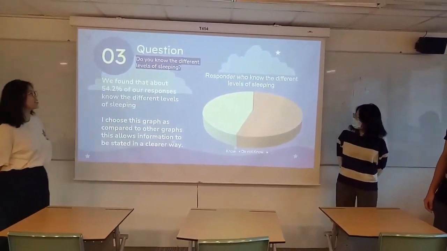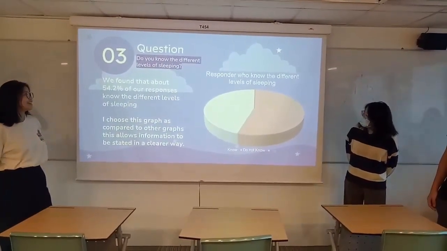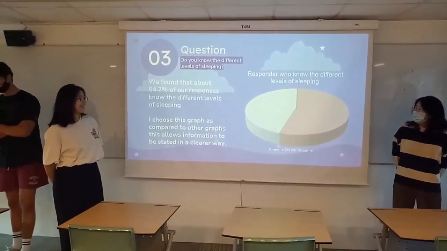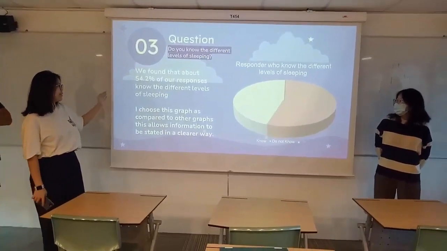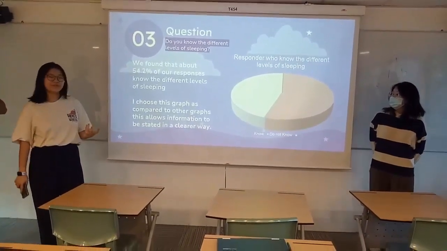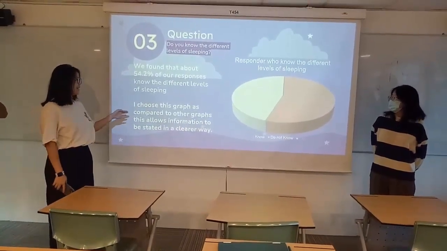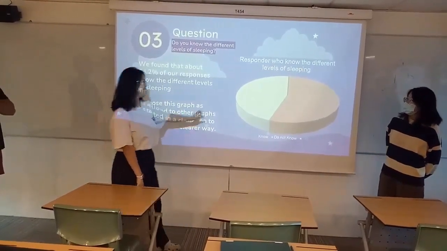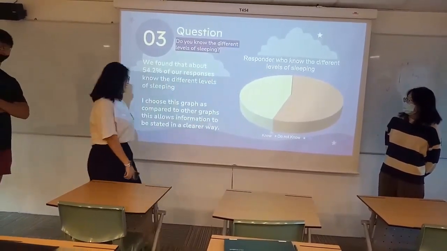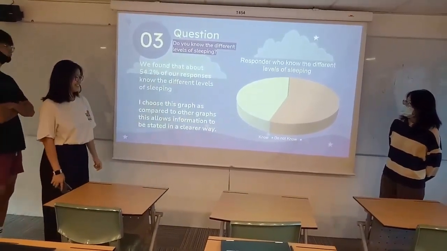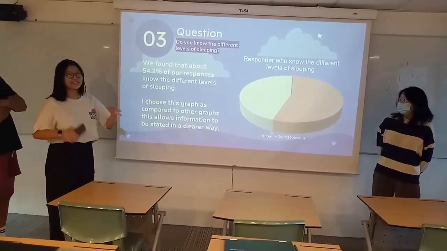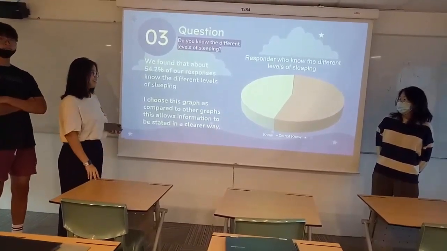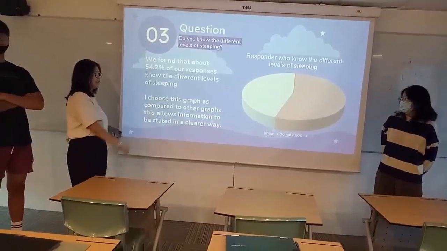And the third question is, do you know the different levels of sleeping? We found out that slightly more than half of them know the different levels of sleeping, while the other half, about 40+%, didn't know. Sorry, I forgot the number. But anyways, I chose this graph because there are only 2 sets of data. There aren't 5 sets of data, so it's easier to see from the pie chart also.